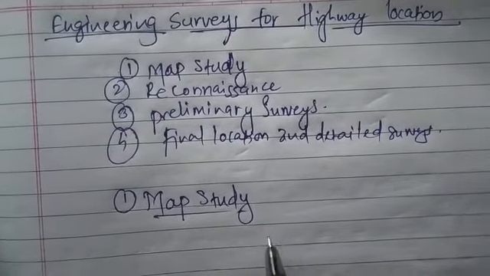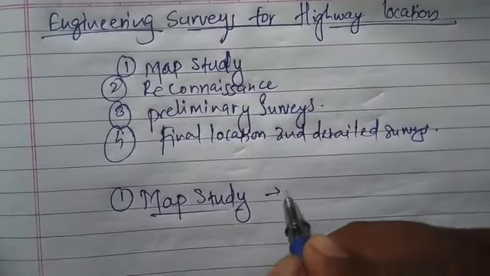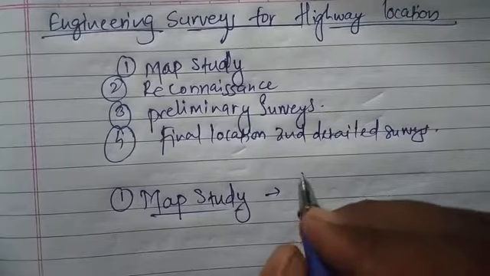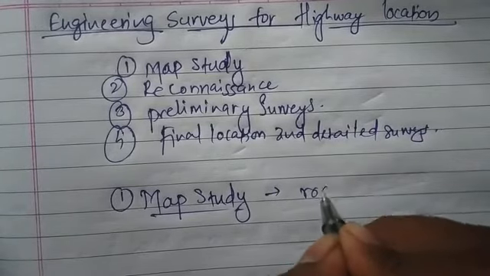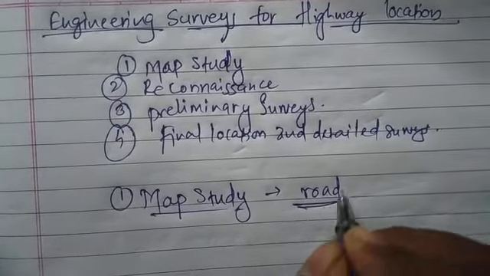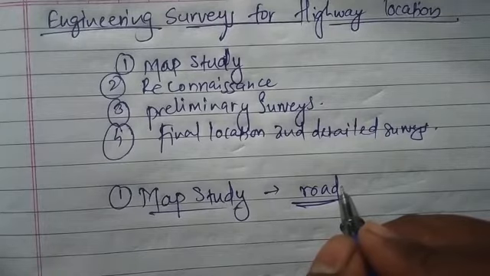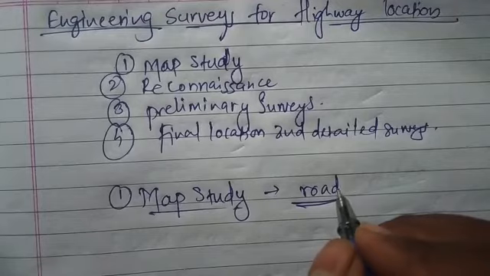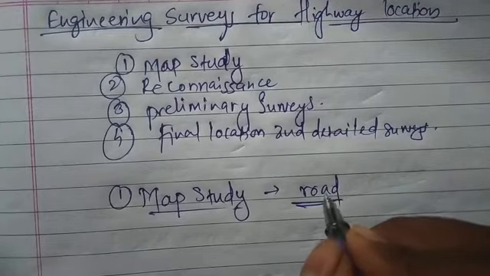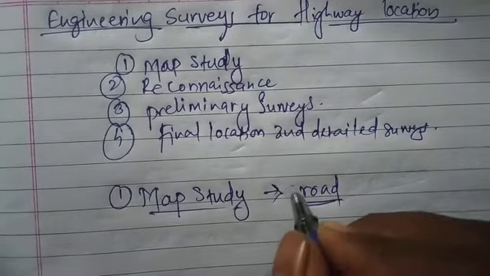Now, in finalization of any location for a road, it is very difficult to reach the ground and check all the possibilities and all the problems which are there in the site. So it is very difficult to go physically.